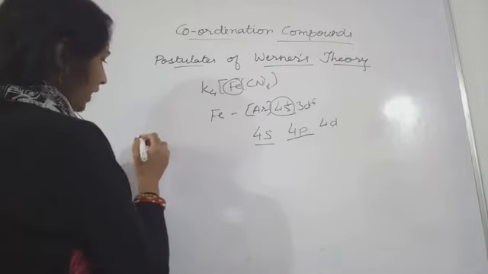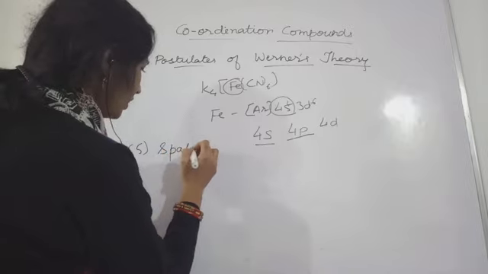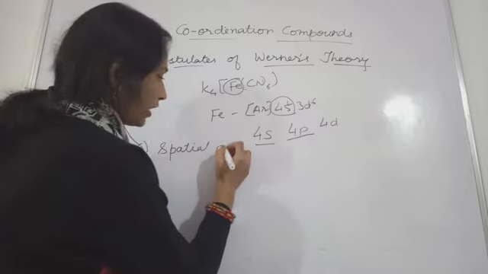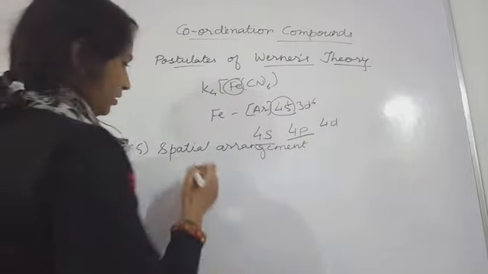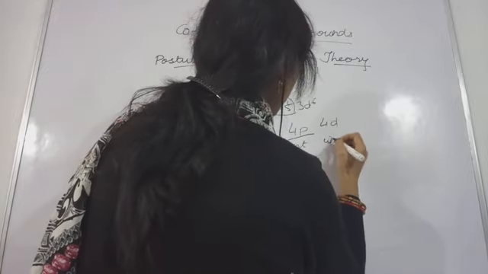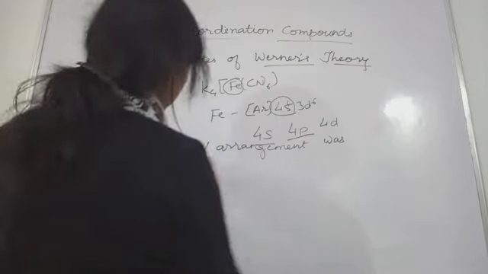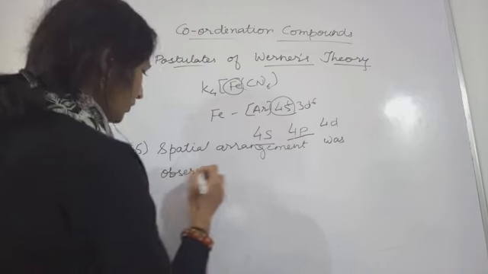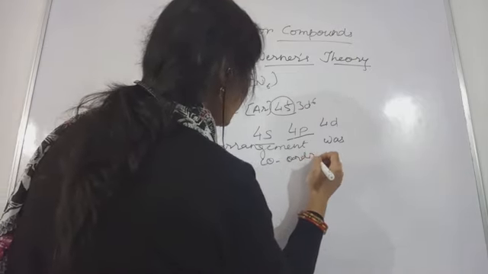In that fifth point you write down that different spatial arrangement was observed in coordination compounds.